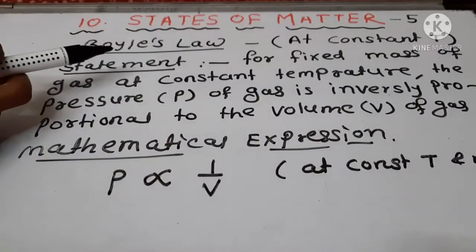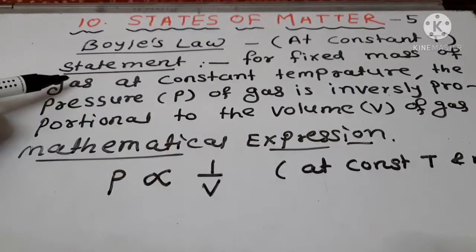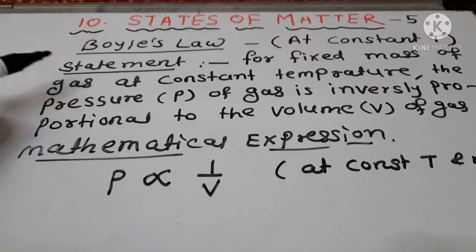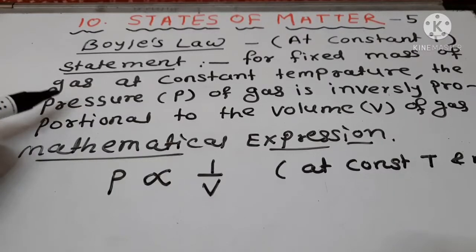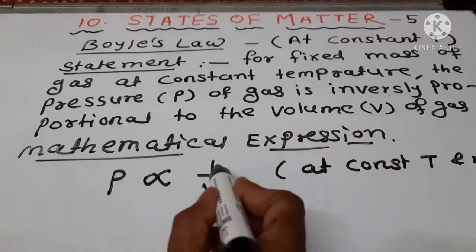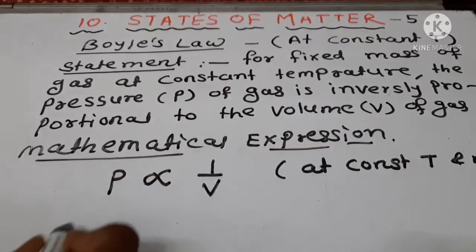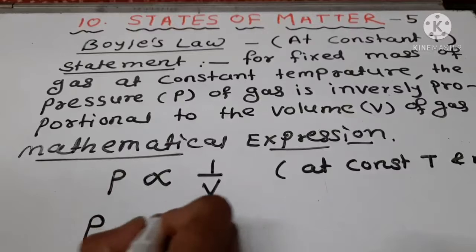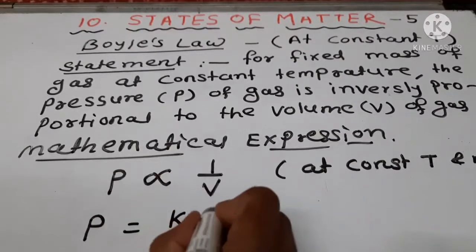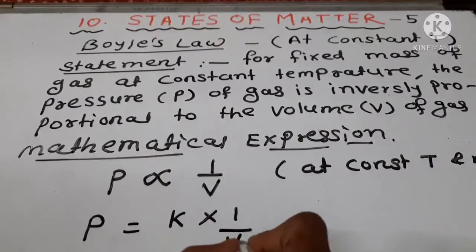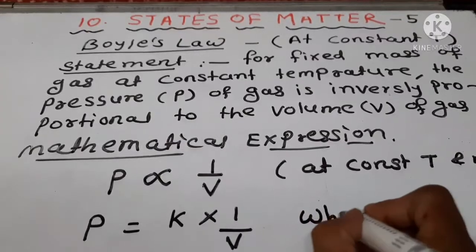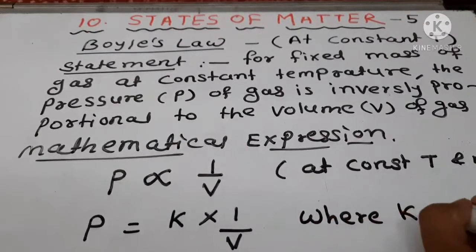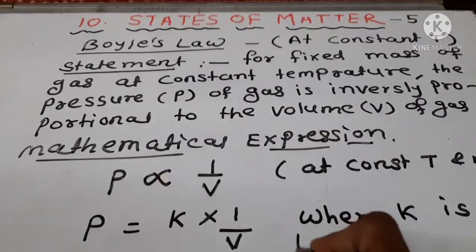So the statement is: for a fixed mass of gas at constant temperature, the pressure of the gas is inversely proportional to its volume. P is inversely proportional to 1 upon V, and P equals K into 1 upon V, where K is the proportionality constant.